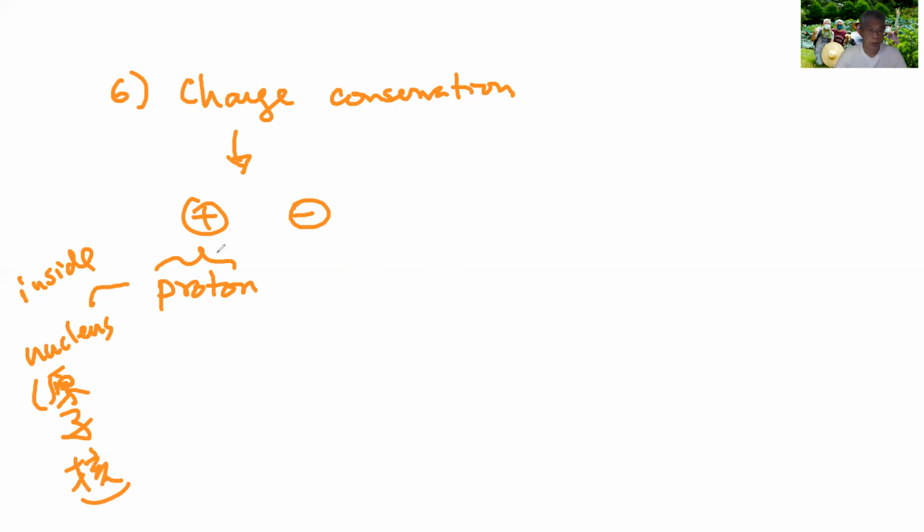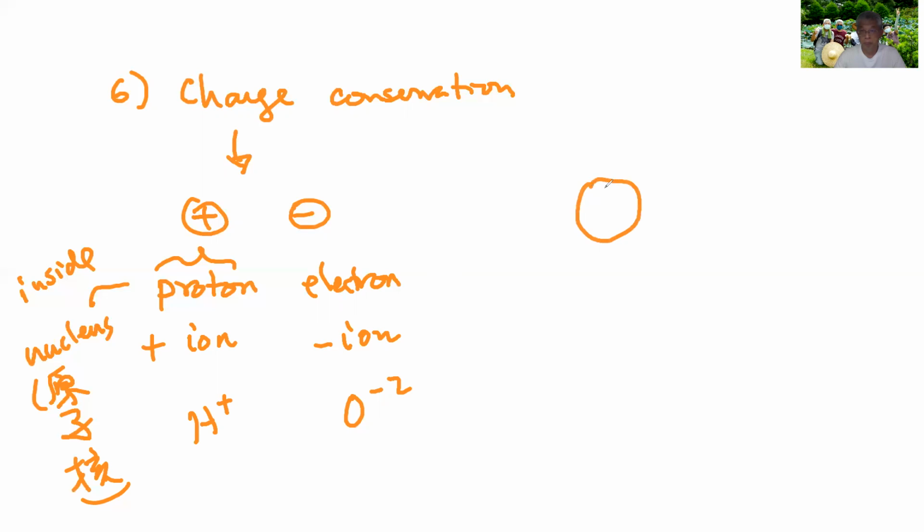Okay? So all like ions, right? Positive ion, for example H plus, hydrogen. And negative, this is like an electron, okay? Or a negative ion, like, for example, O minus 2. So charge conservation means that the charge, right? Let's say you have 2H, right? And you have O, okay?